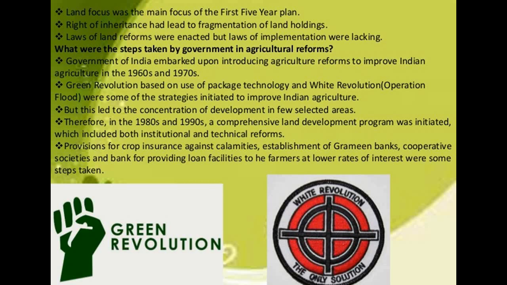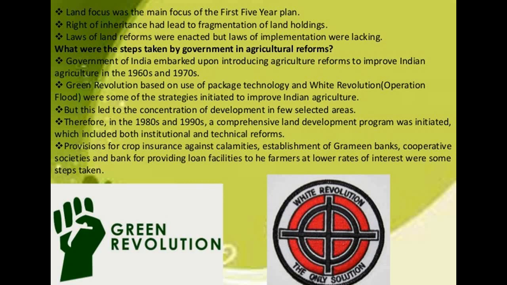The government of India embarked upon introducing agriculture reforms to improve Indian agriculture in the 1960s to 1970s. The schemes introduced by the government included the Kisan Credit Card, Personal Accident Insurance Scheme, Special Weather Bulletins and Agriculture Programs for farmers on the radio and television.